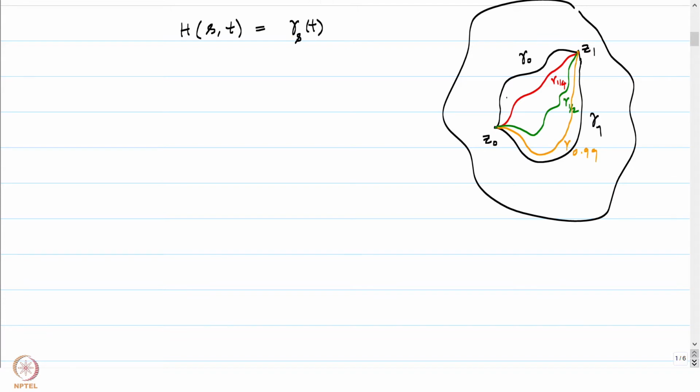So basically this region which I am now shading by dark blue, that's the region where all the curves gamma s will be, and slowly at every stage. So if you notice at stage 0.001 it will be some curve like this maybe, and it slowly deforms to finally become the curve gamma 1 at stage 1, H of 1 comma t.